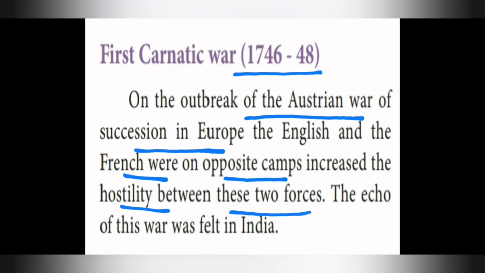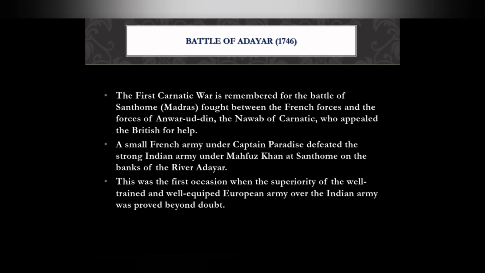The echo of this war was felt in India. So what happened on the outbreak of the Austrian War of Succession in Europe? The English and the French were in opposite camps and increased the hostility between the two forces. The war echoed and was felt in India.